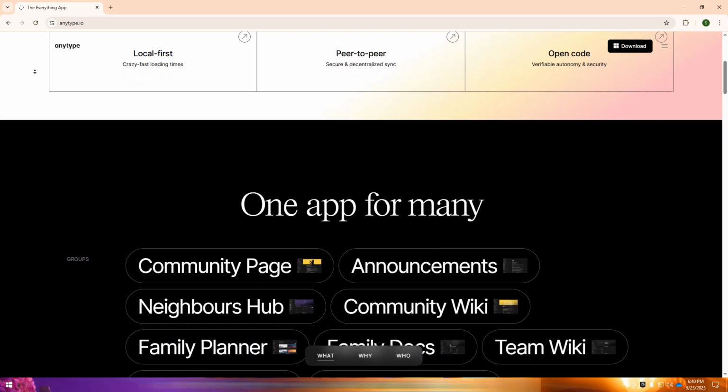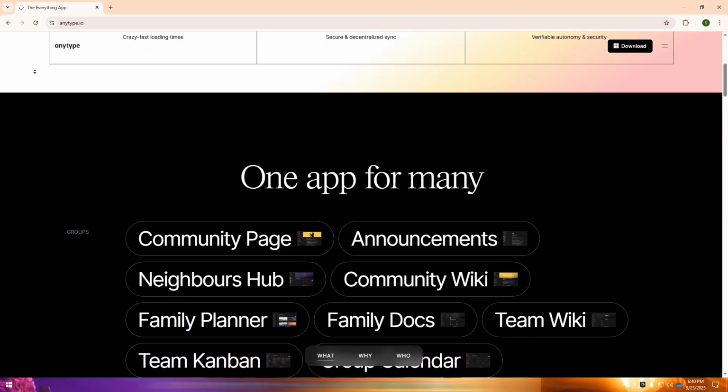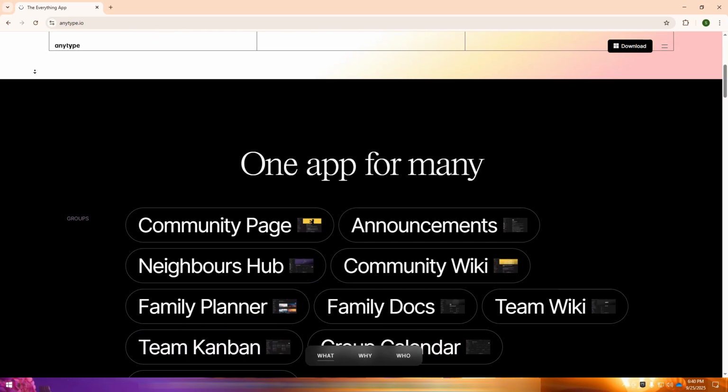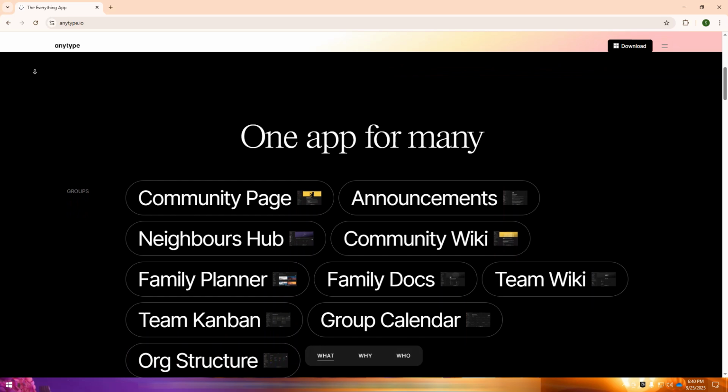However, since it's still relatively new, Anytype does come with some limitations such as fewer integrations, weaker collaboration features, and occasional bugs, particularly on mobile where some desktop features are missing.